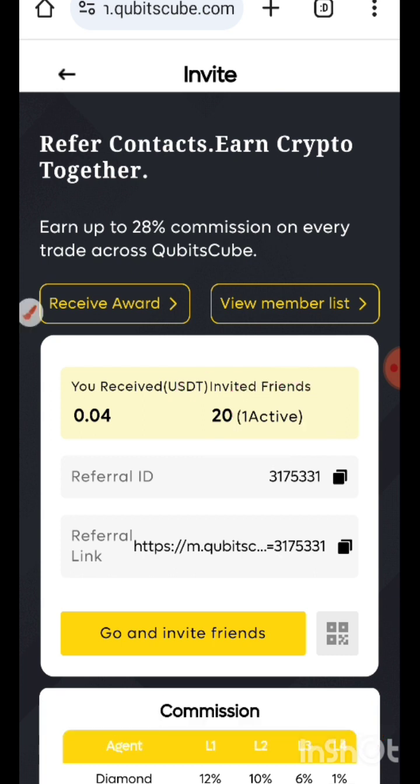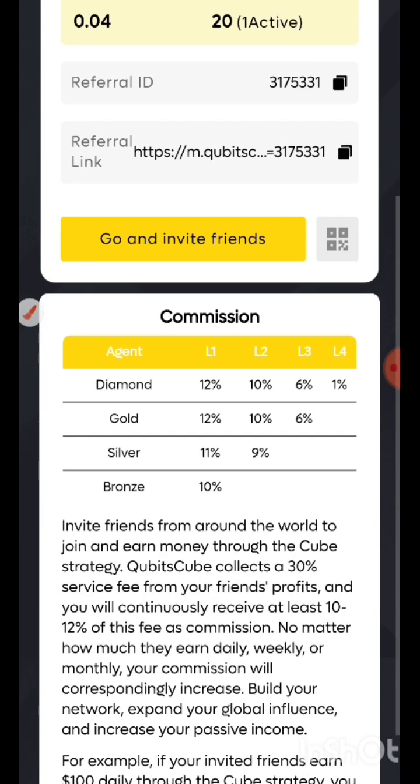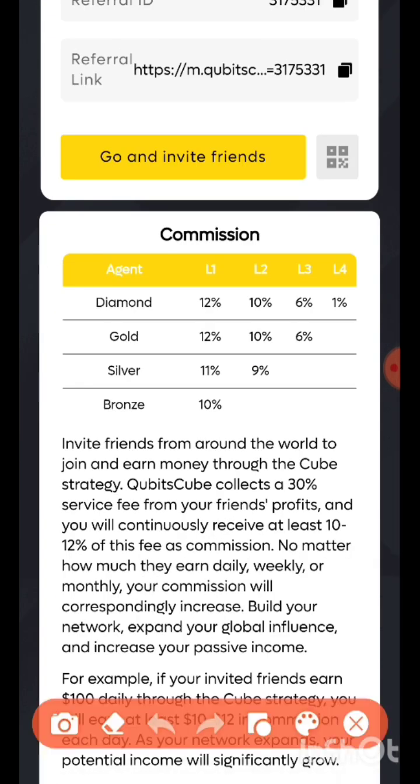Now if you want to check the income you are going to make, as a bronze member, I'm only entitled to earning 10%. So I'm only entitled to earning from my level 1, guys.